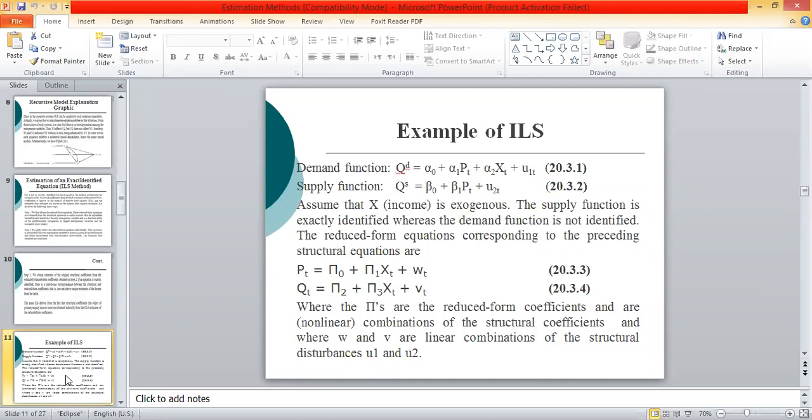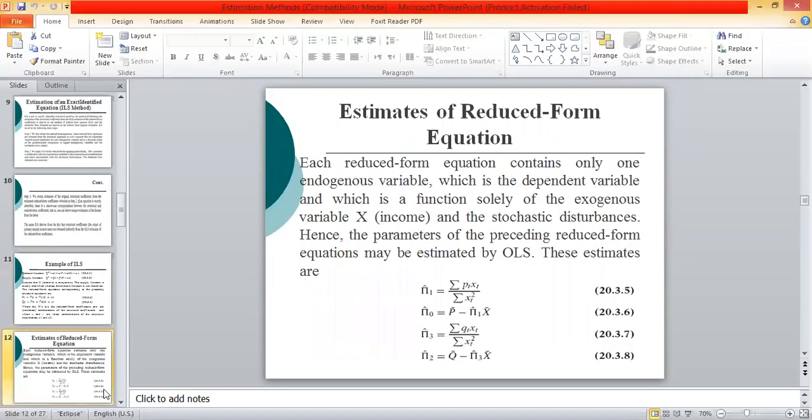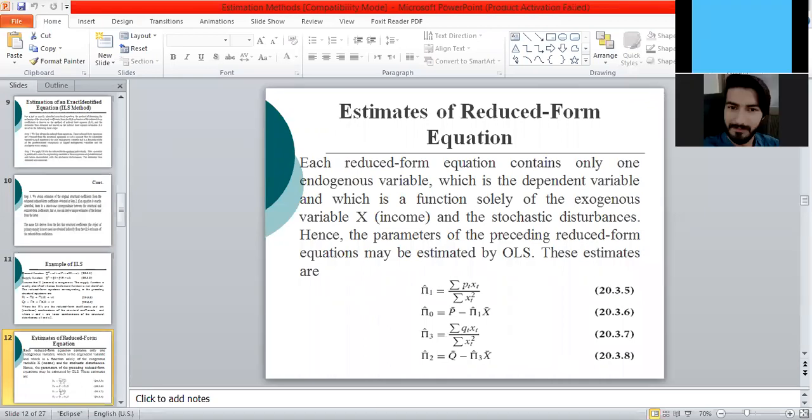So in this way, from this model we develop the reduced form, and this reduced form is estimated by applying OLS.